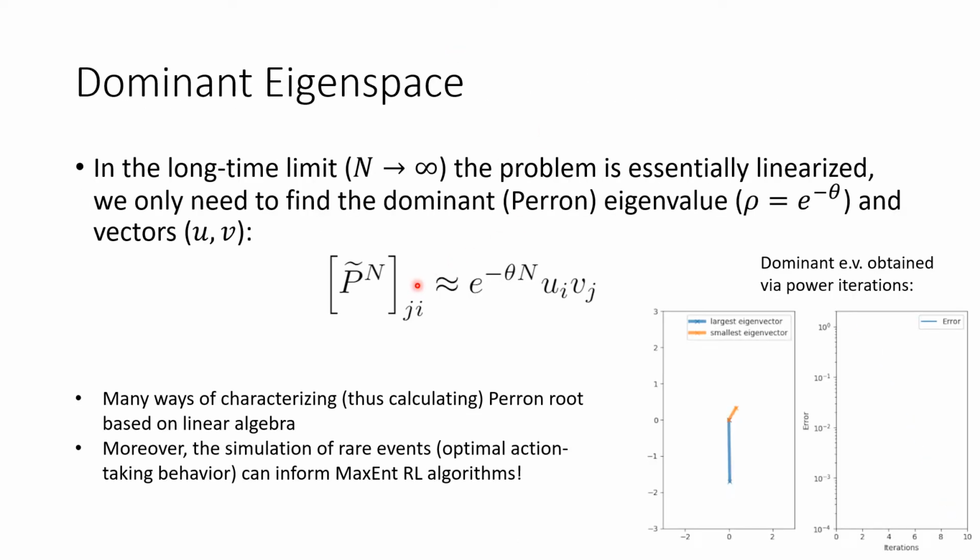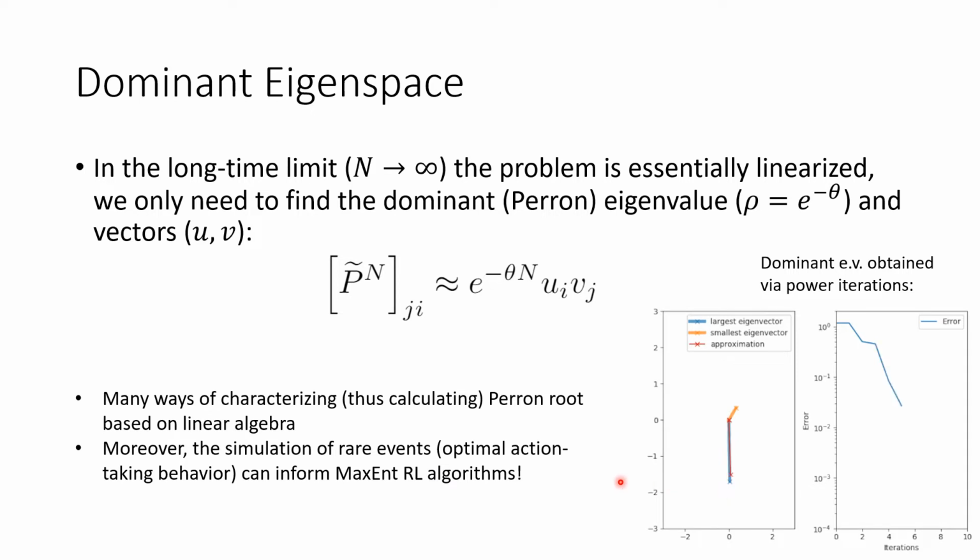In the large n limit, p tilde to the nth power is well approximated by the rank 1 contribution that dominates. Since our matrix obeys Perron-Frobenius theory, this is well approximated by its dominant eigenvalue to the nth power times ui vj, which are the dominant or Perron left and right eigenvectors. Since our matrix is substochastic, we write rho as e to the minus theta for some positive theta.